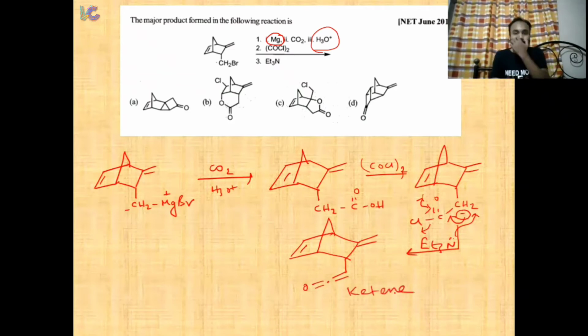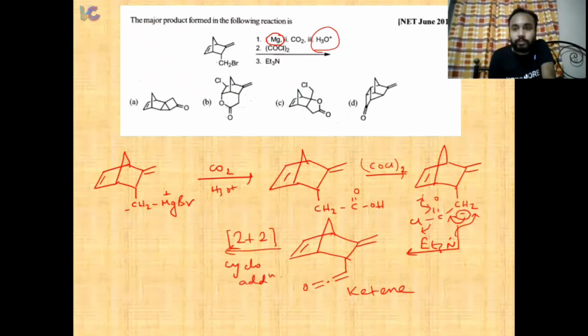Now, as you know, a ketene undergoes 2+2 cycloaddition. There are two double bonds: one double bond is over here and another double bond is in the exo position.